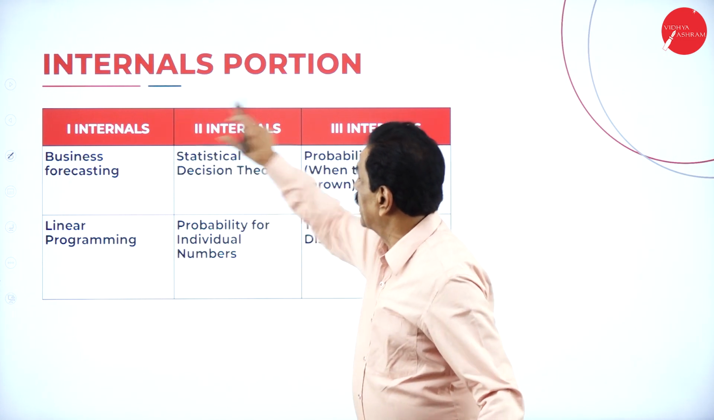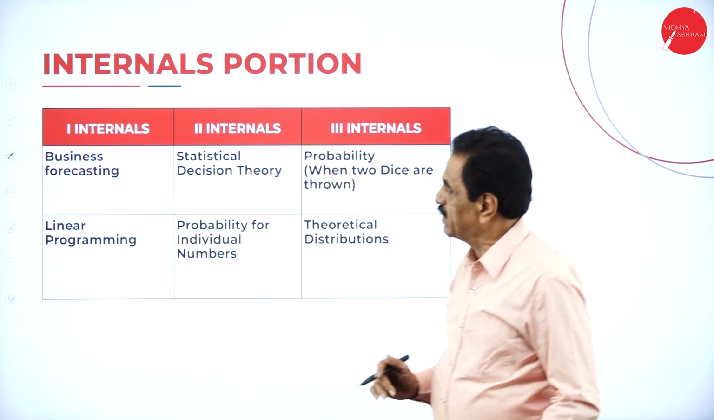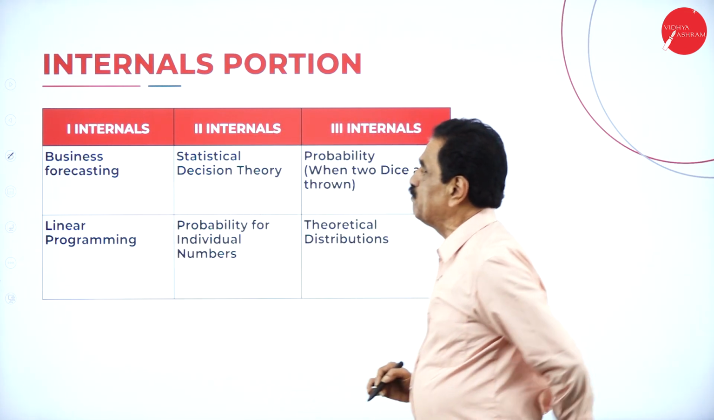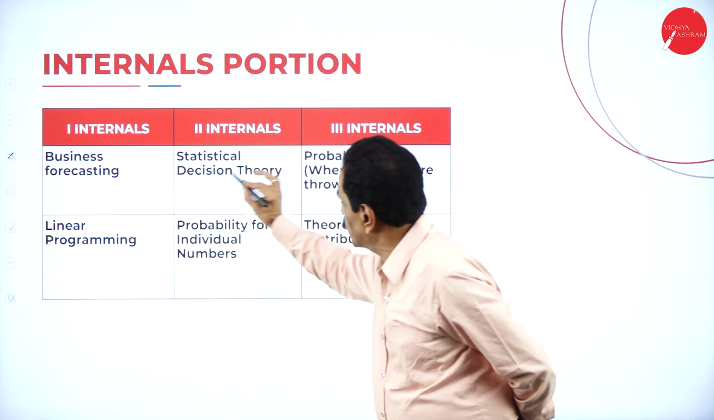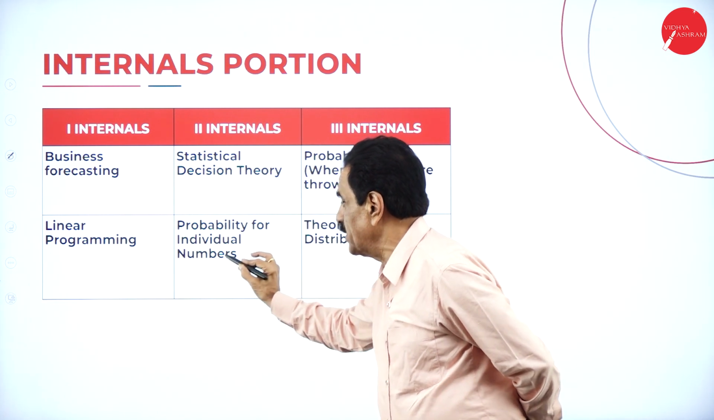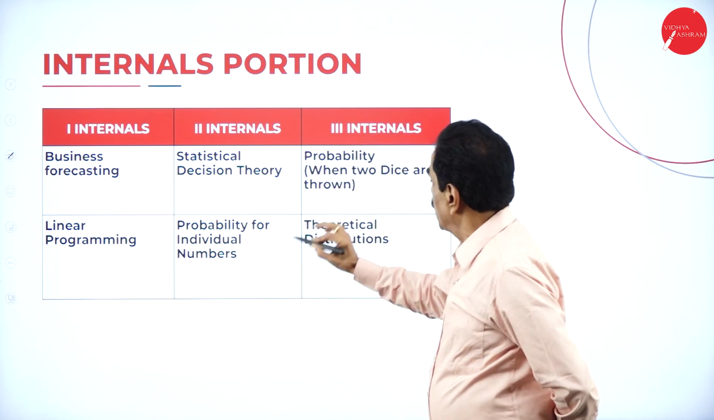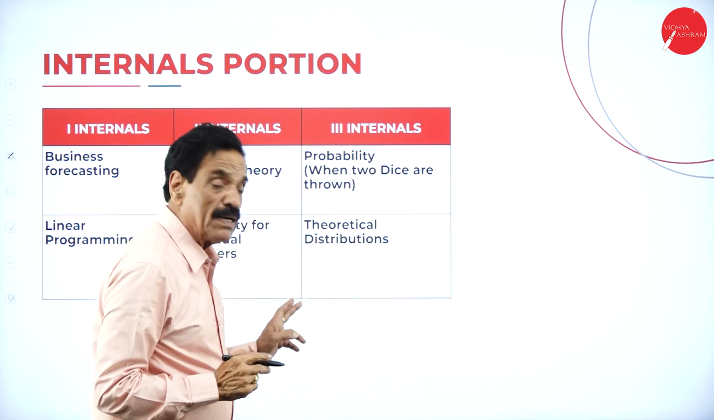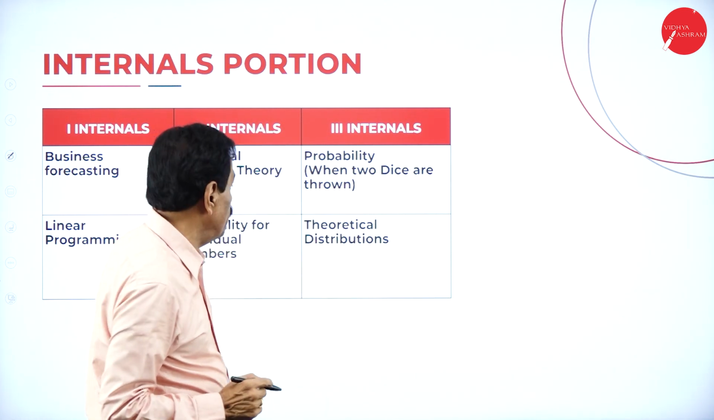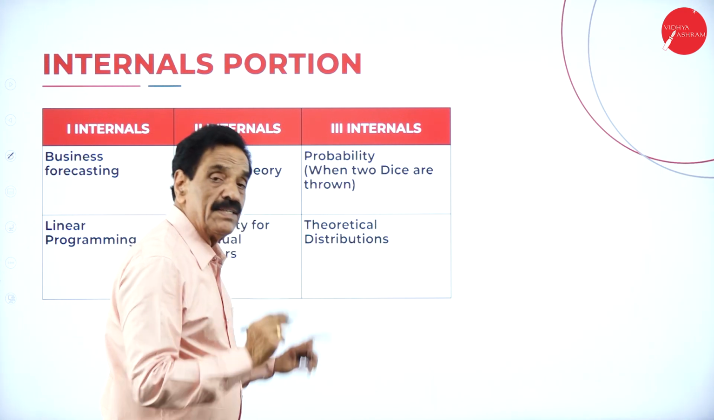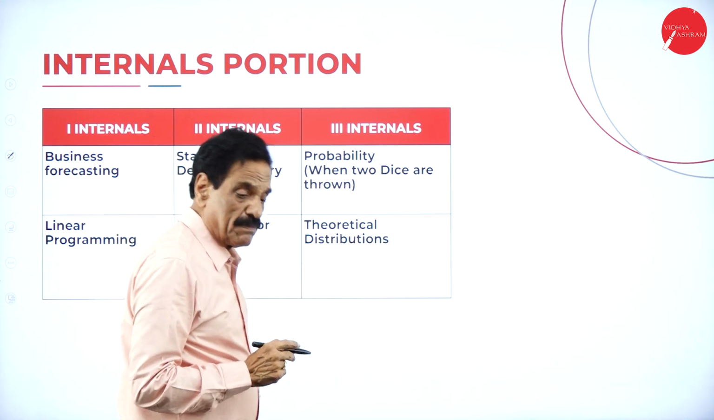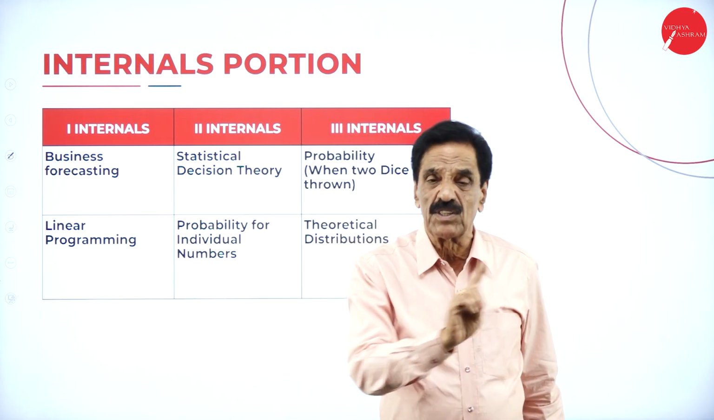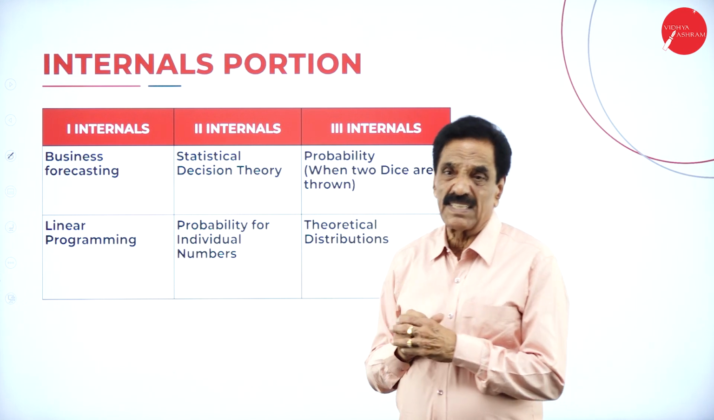Then, in the internals, in the first internal we have business forecasting and linear programming. In the second internal, you have statistical decision theory and probability of individual numbers. Then in the third internal, probability when 2 dice are thrown, and theoretical distribution, where we get binomial, Poisson and normal distribution. You have to attend the 3 internals, and the average of the internals will be taken into consideration.